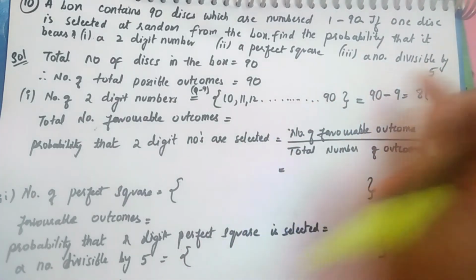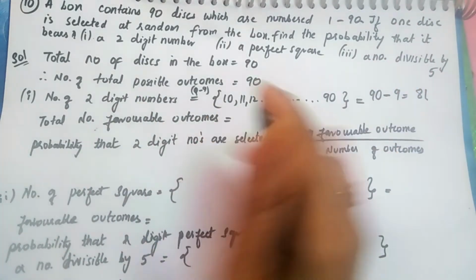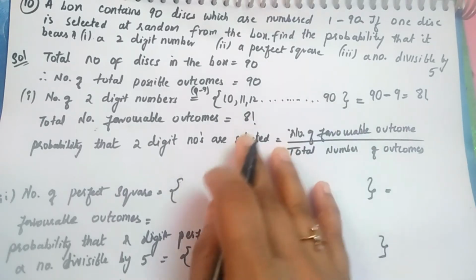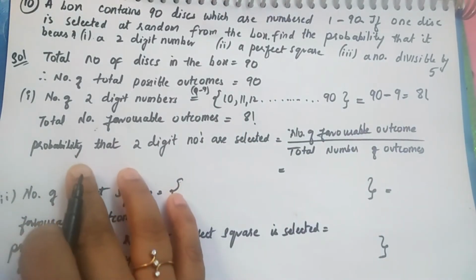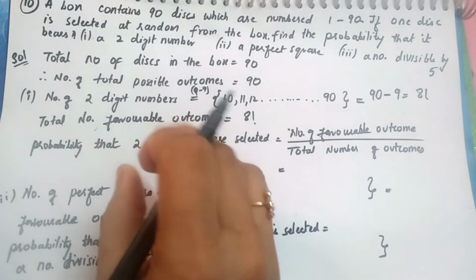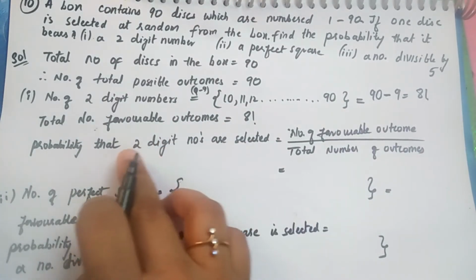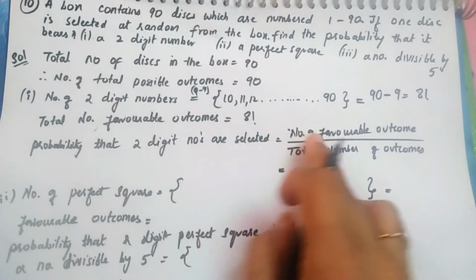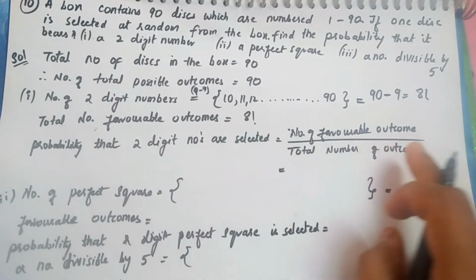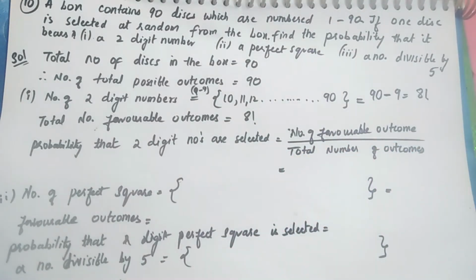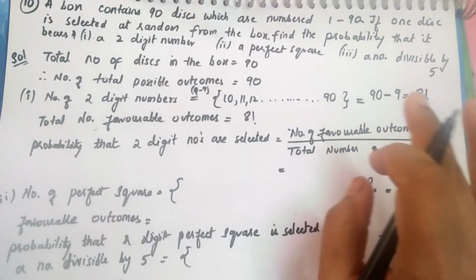Okay, so the favorable outcome will be 81. Now the probability that the CD which is selected has a 2-digit number is the number of favorable outcomes divided by the total number of outcomes. This is the formula which we use all through probability.